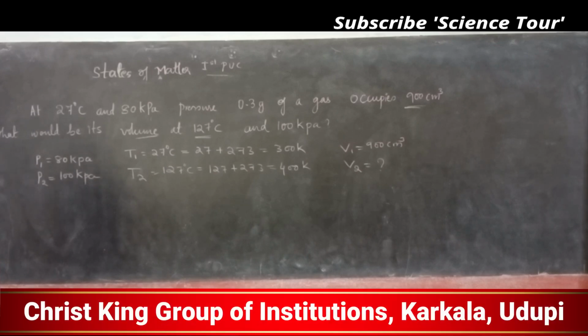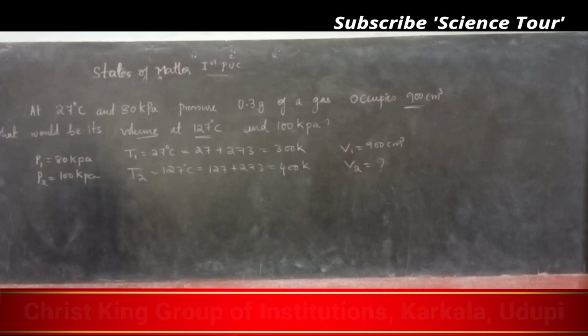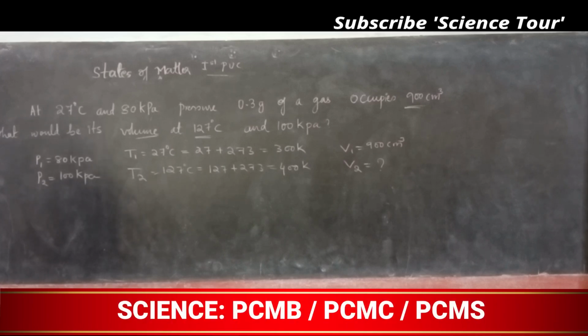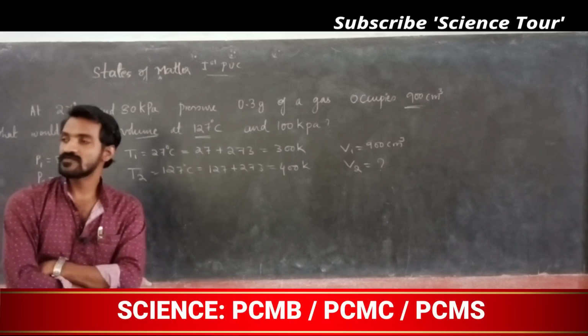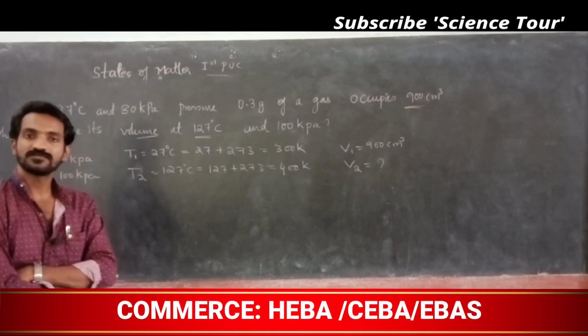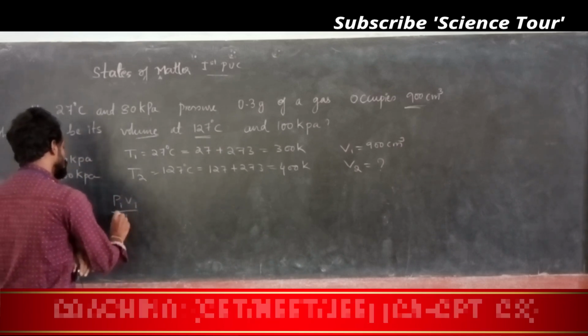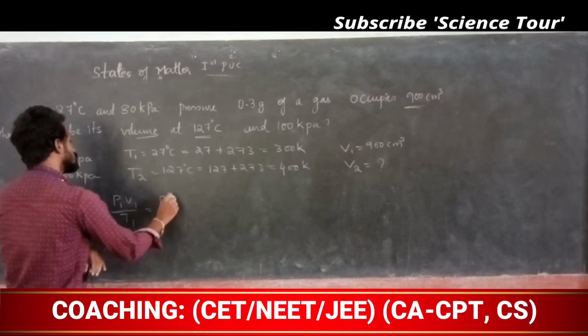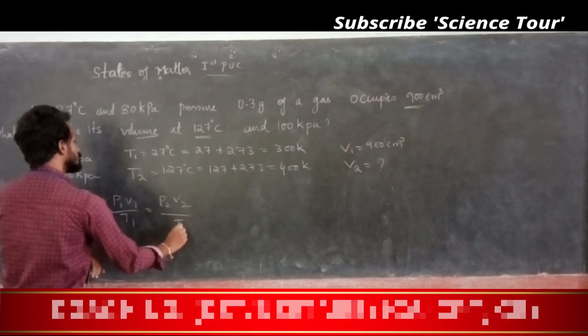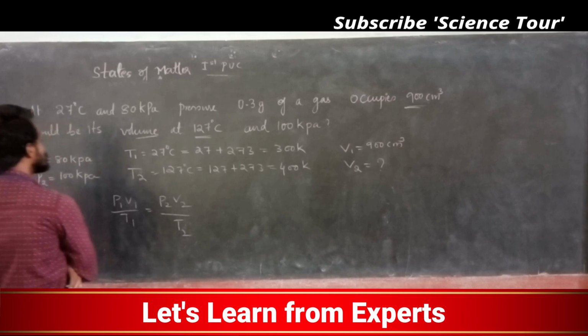So write what is given. P1, V1, T1, P2, V2, T2, everything is given. Which formula should be used? Very simple, this formula.